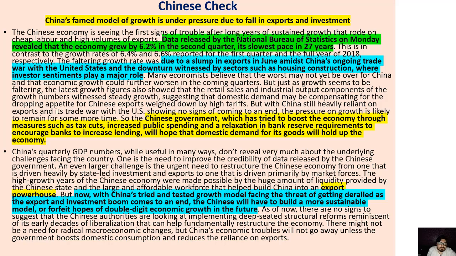Okay, next, the Chinese check. Here they are telling about the Chinese model and how it is struggling a lot, because the US-China trade war is going on, and because of that a lot of sales are affected. The Chinese model was totally dependent on export powerhouses. You talk about China, you are talking about exporting items. And on this model, they took total advantage of the liberalization process.